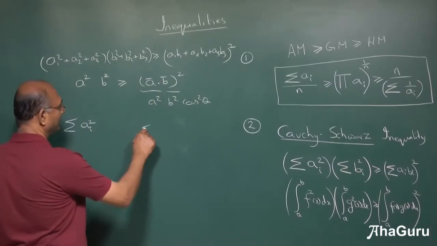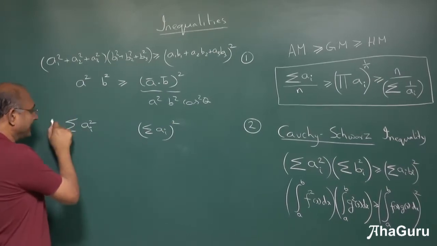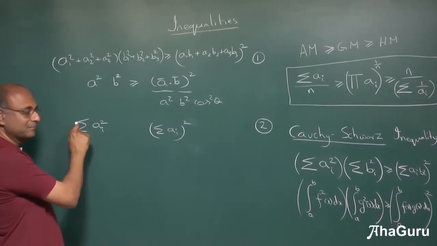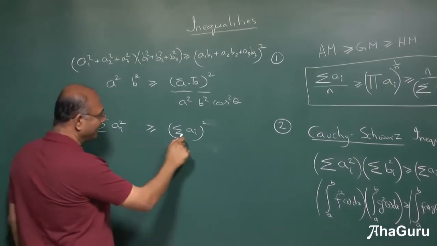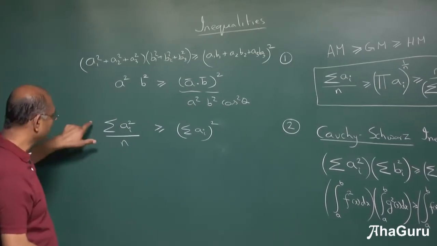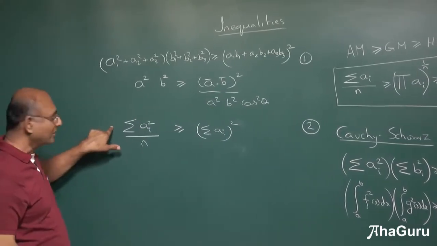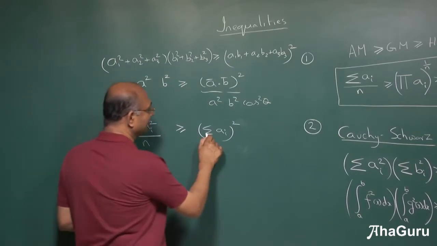But I have an n sitting here, so I'll bring that n and also bring one more n. Remember, there was supposed to be an n there. So now if I put an n here, what happens? N square. Bring it here and take it inside.